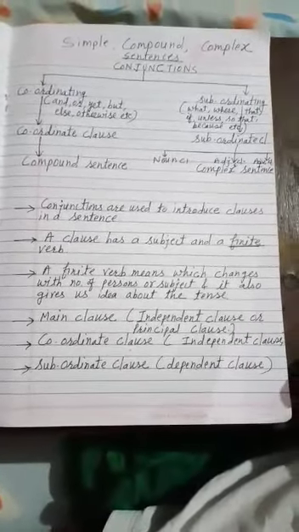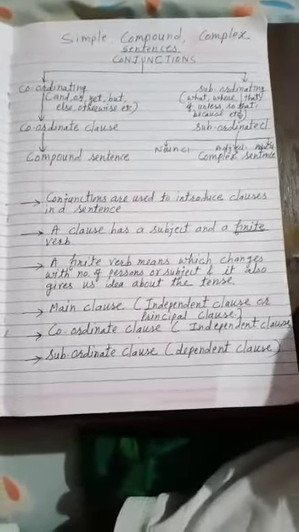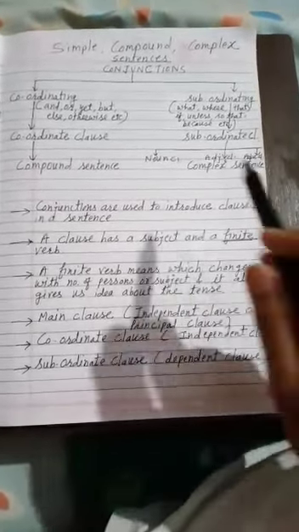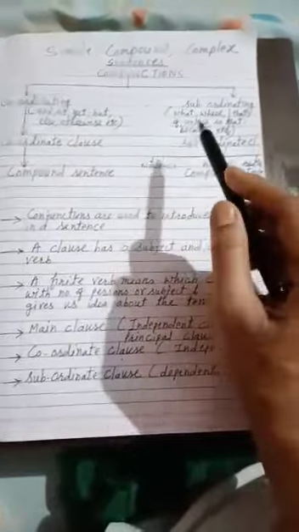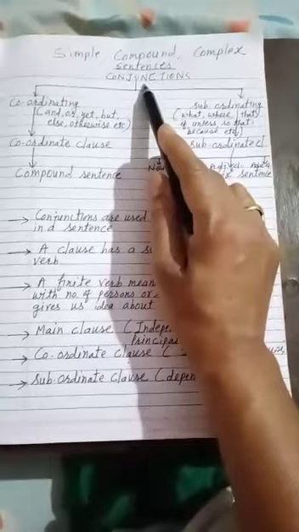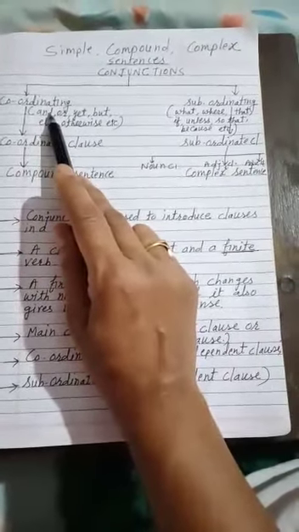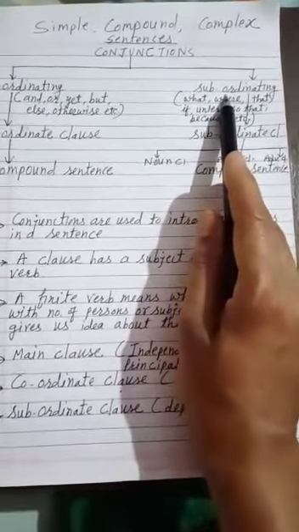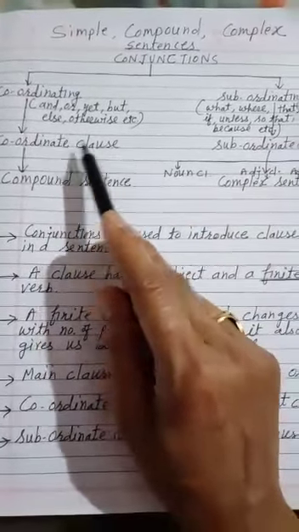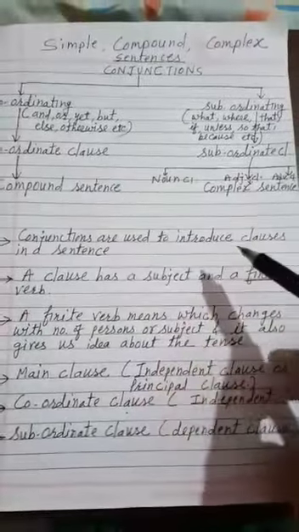Today in grammar, I have picked up simple, compound and complex sentences. Here you can see I have drawn a flowchart and it begins with conjunctions. It is further bifurcated into two types of conjunctions, coordinating and subordinating, and it moves on to coordinate clause and subordinate clause, compound sentence and complex sentence.